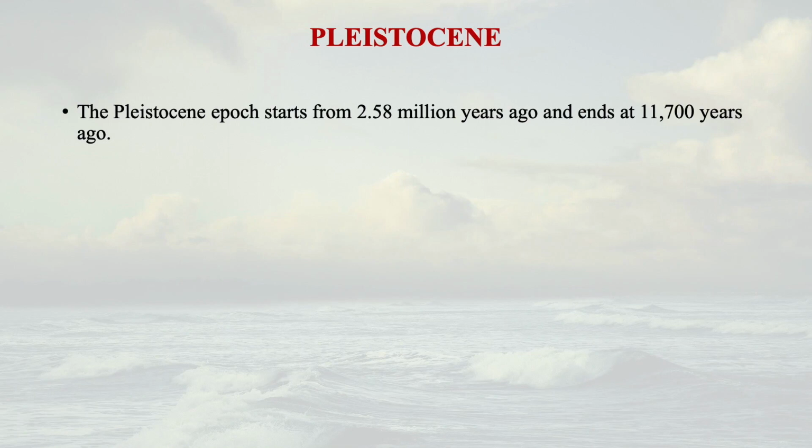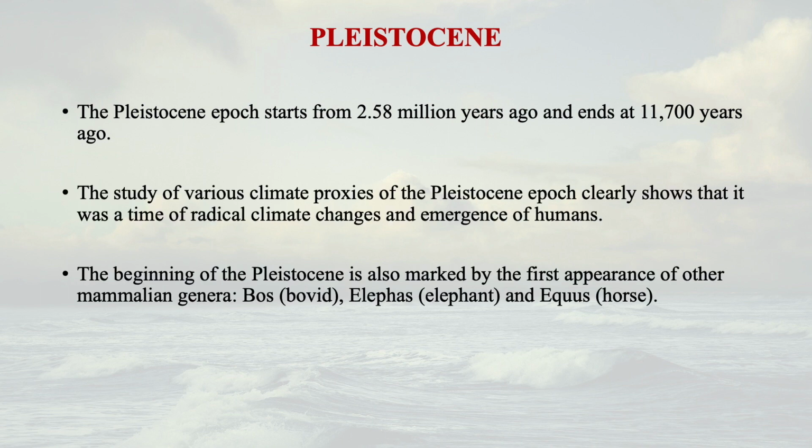The Pleistocene epoch starts from 2.58 million years ago and ends at 11,700 years ago. The study of various climate proxies of the Pleistocene epoch clearly shows that it was a time of radical climate changes, and also the emergence of human beings. It's the most important thing.